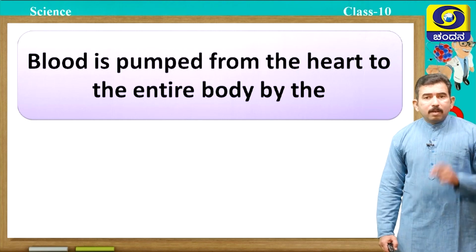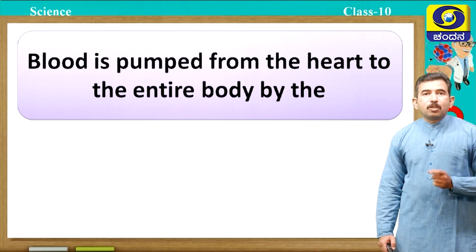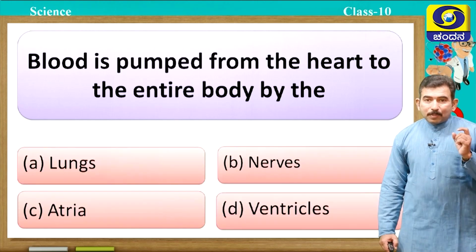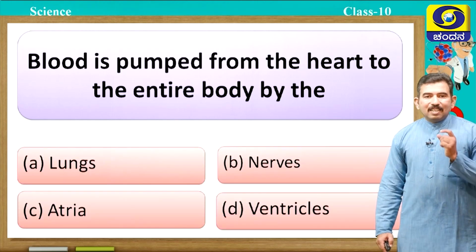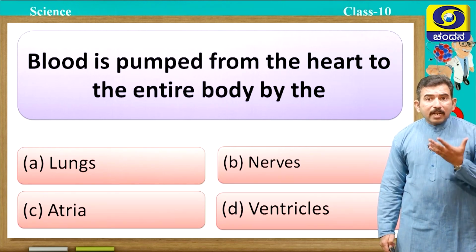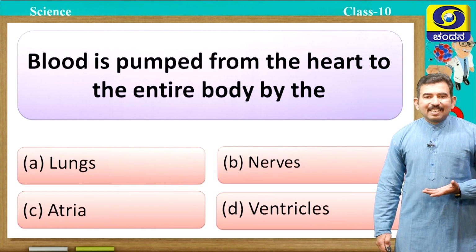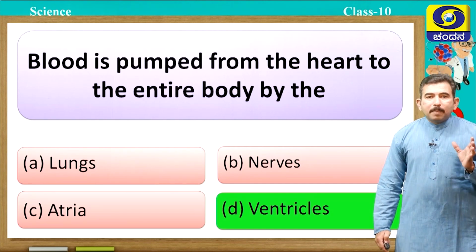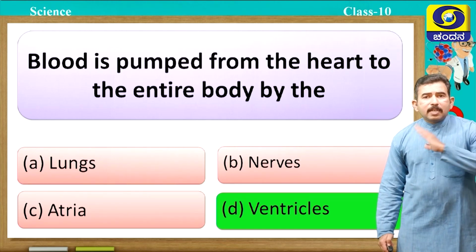Next question. Blood is pumped from the heart to the entire body by: options are lungs, nerves, atria and ventricles. Which is the correct option? Yes, you are right. Ventricles pump the blood from the heart to the entire body.